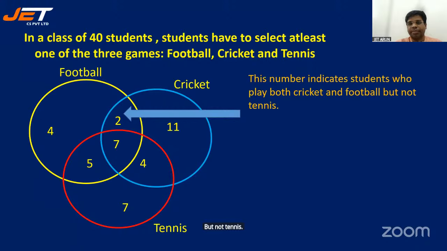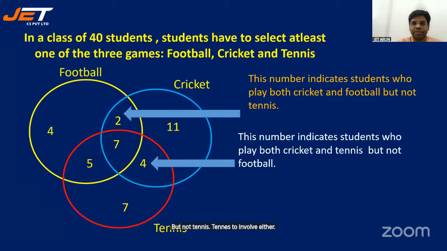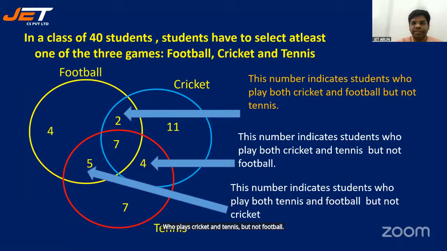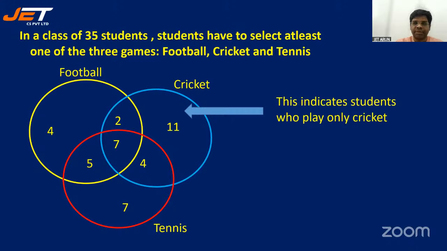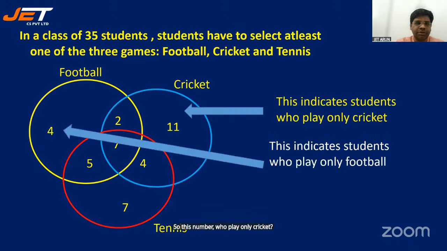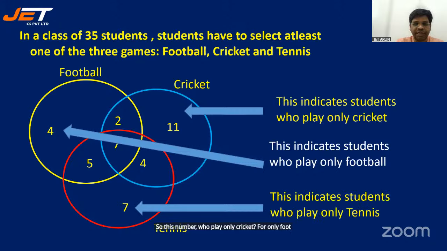Three games are there here, all right? Cricket, football, and tennis. But 2 represents, that region represents students who play both cricket and football, but not tennis. Tennis is not involved in it. And this number 4, who play cricket and tennis, but not football. 5 represents students who play tennis and football, but not cricket. So this number, who play only cricket, 4 only football, 7 only tennis.